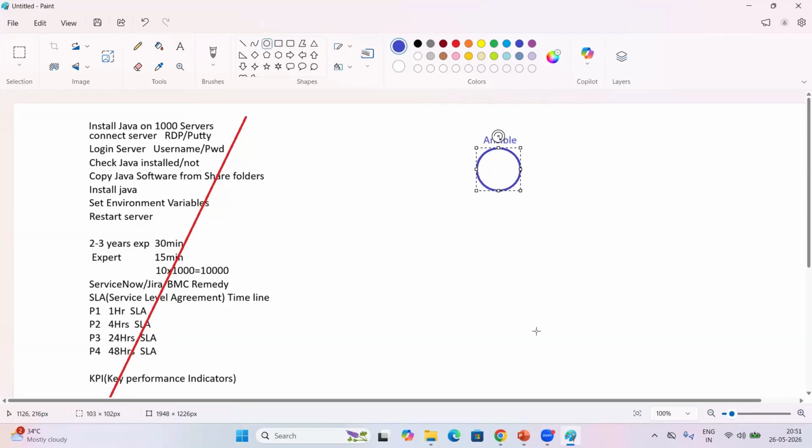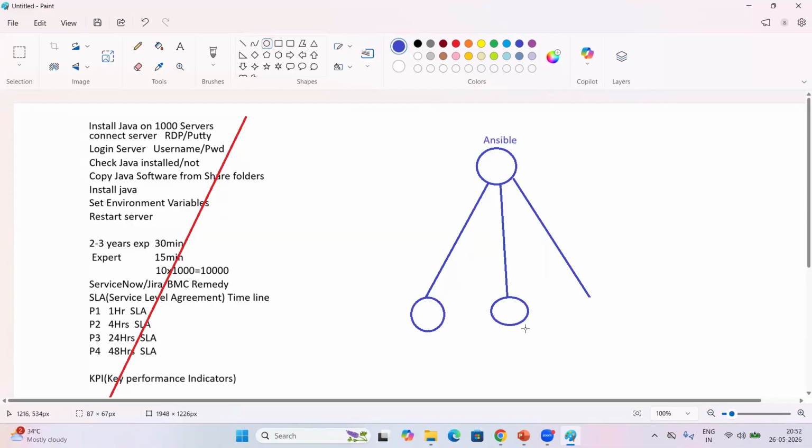For example, this is my Ansible server. Here we have 1,000 servers available: development, QA, production servers. On these 1,000 servers, I want to deploy Java.